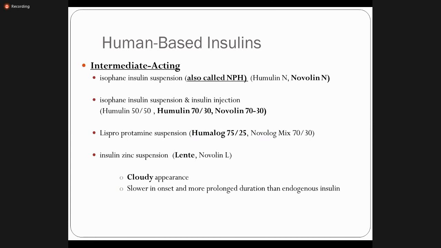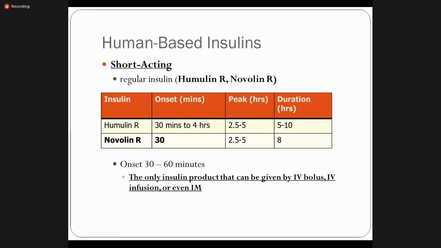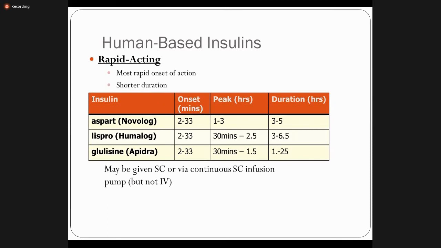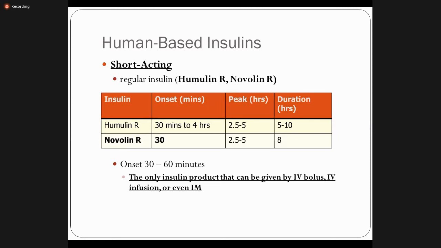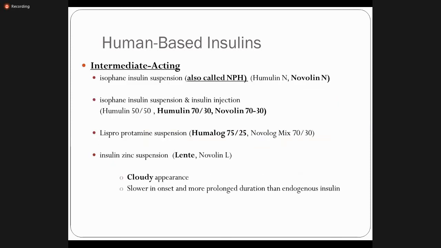Now, the third variety, right? So, number one variety is the rapid onset, and what I've told you from the exam point of view, you must know the name at least, right? Aspart, Lispro, Glulisine, these are the examples of rapid acting. Examples of short acting is the regular insulin, right? And the third group is the intermediate acting. So one of the preparations is the isophane insulin suspension, also called NPH, right?